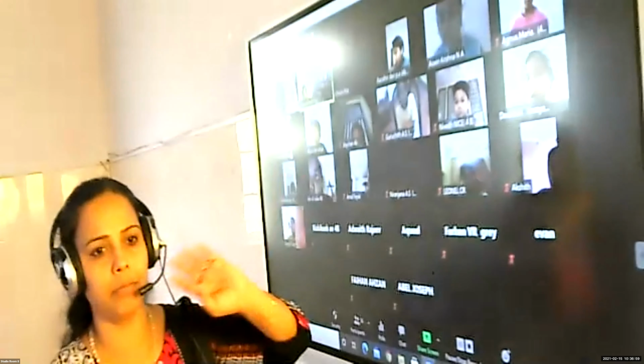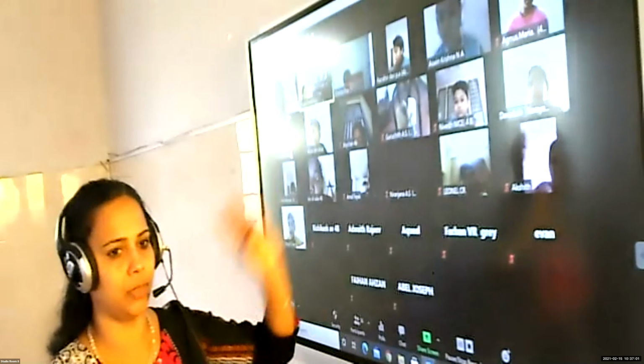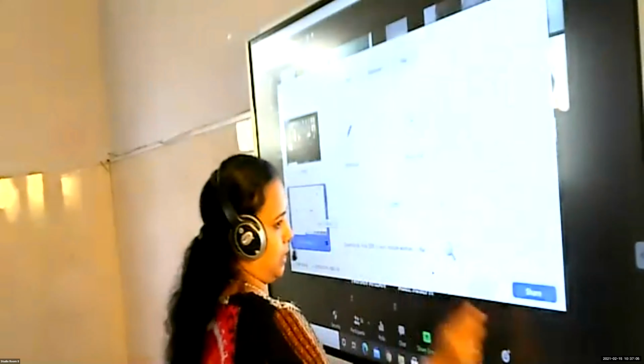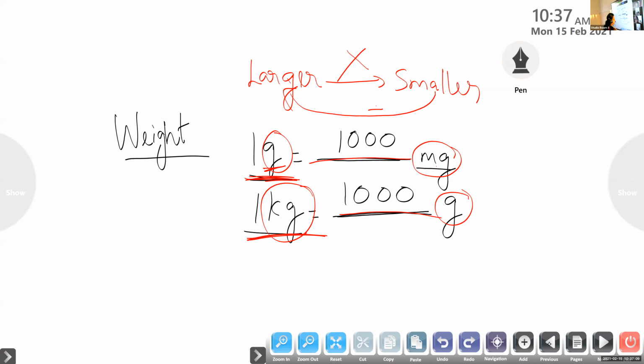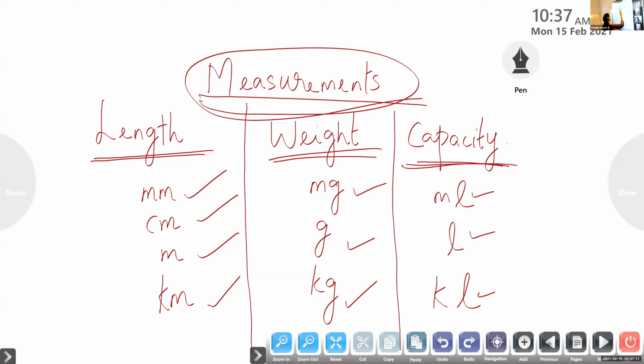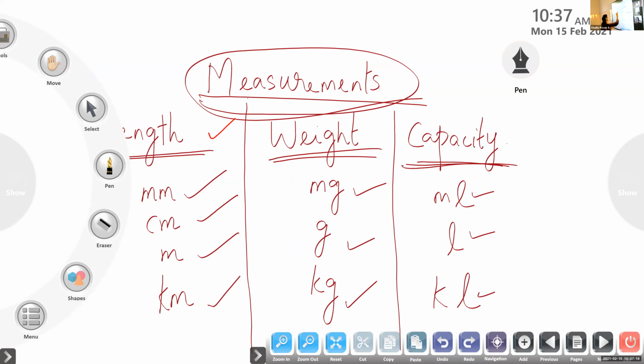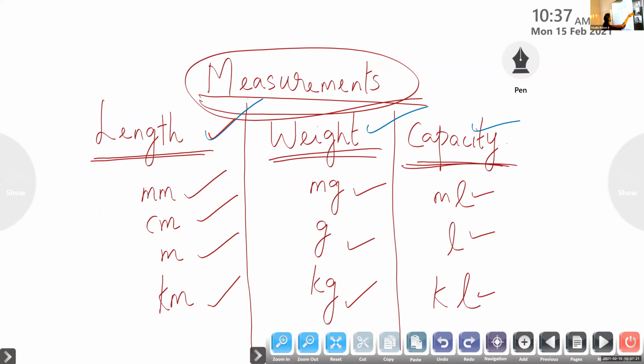So children, we learned measurements today. What are the measurements we learned? Length, weight and capacity. So listen carefully from the beginning.